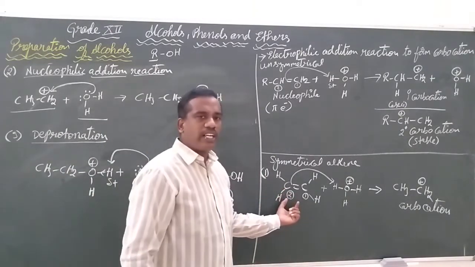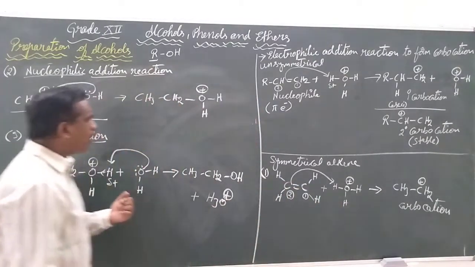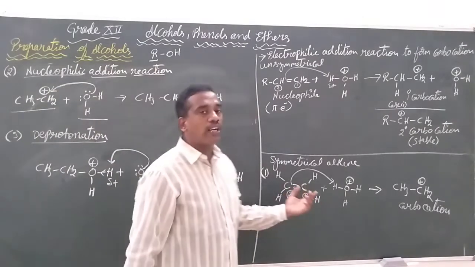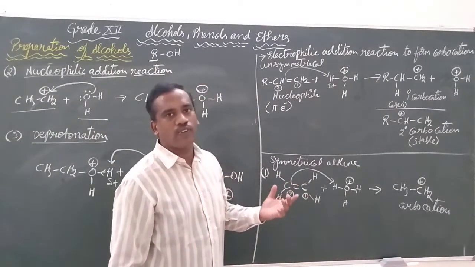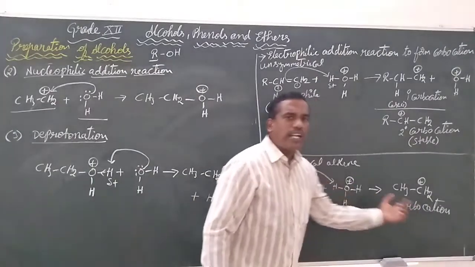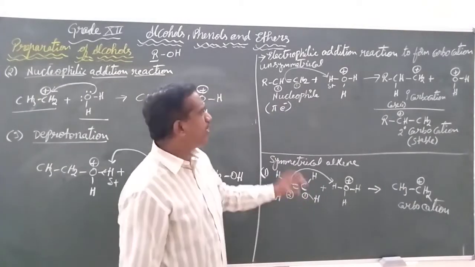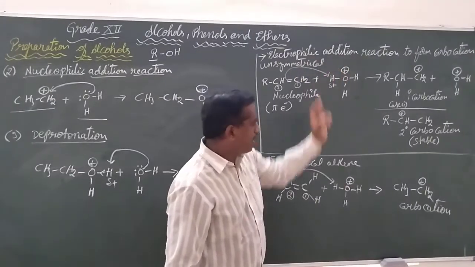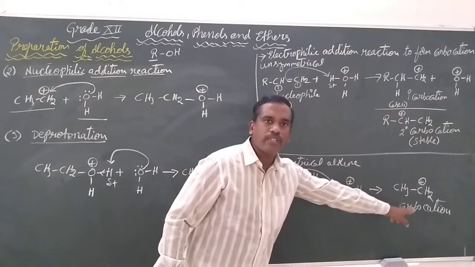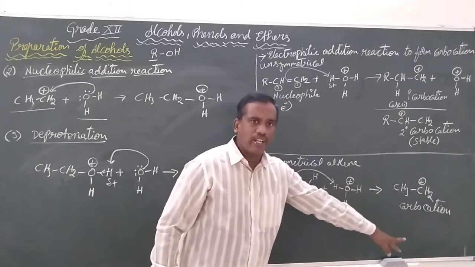When we react any symmetrical alkene with the hydronium ion, how did we get the hydronium ion? We got the hydronium ion when we reacted water with the H plus ion produced from the acid. Now, it is going to generate a carbocation. So for this, the heading when we write in the examination is electrophilic addition. This is an electrophile. Electrophilic addition reaction to form carbocation.